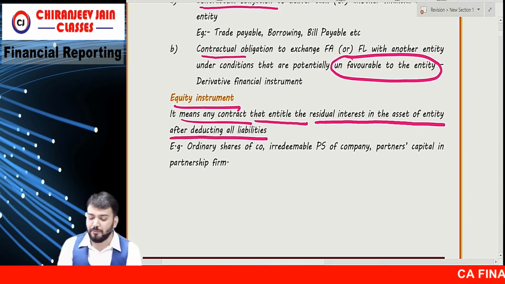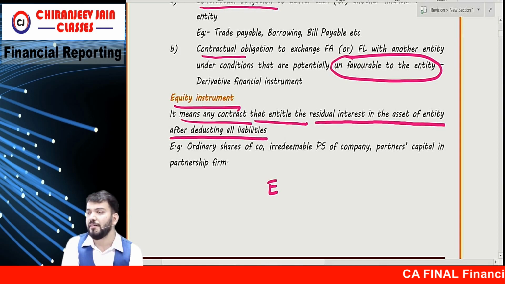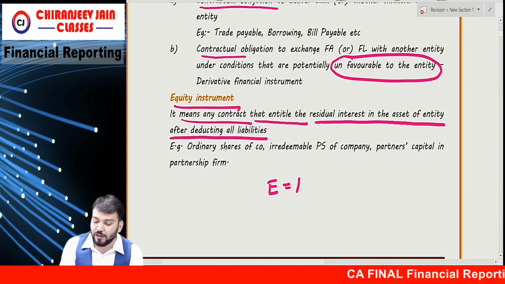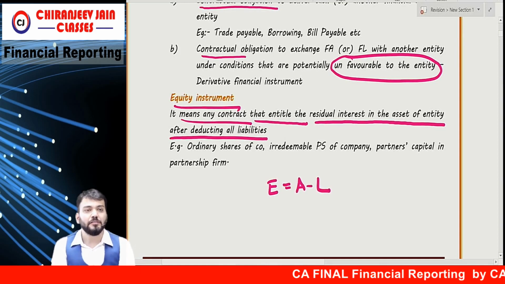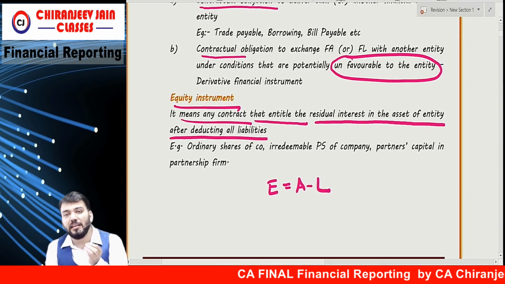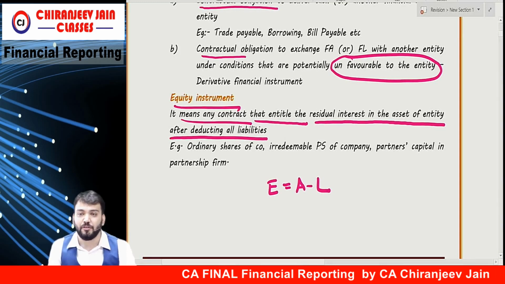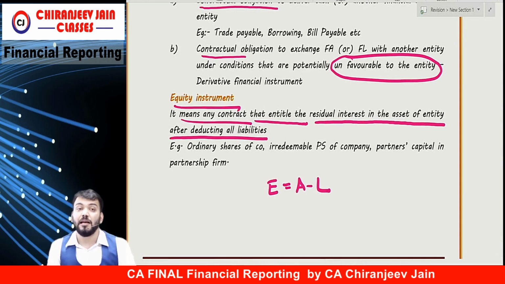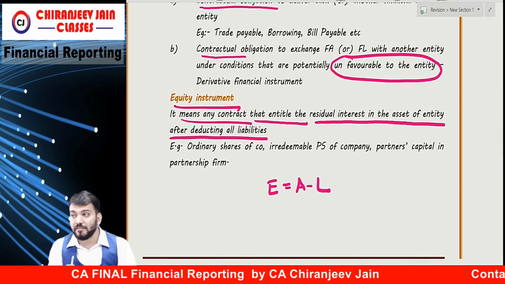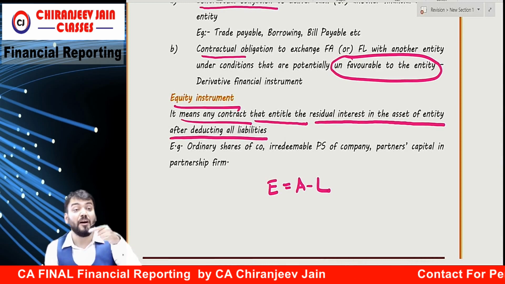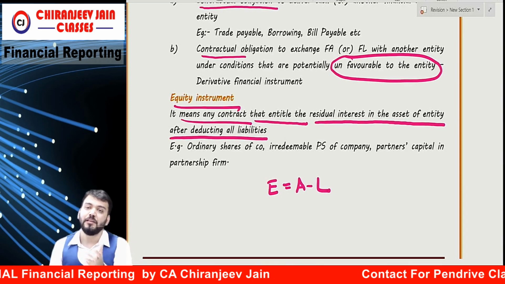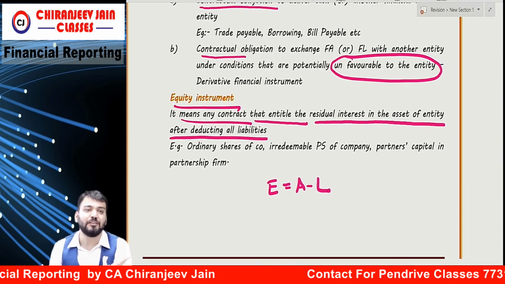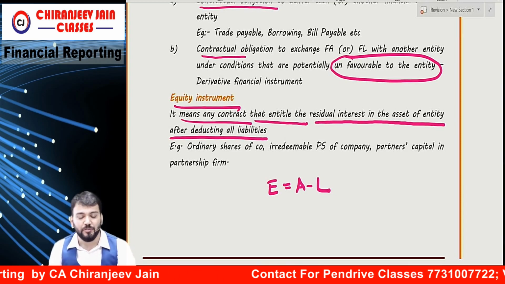In Bachman we have done one equation: equity is equal to asset minus liability. The meaning is the same. If I am the holder of any equity shares and I am entitled to the residual interest in the assets after deducting all liabilities, it means I am holding an equity instrument.